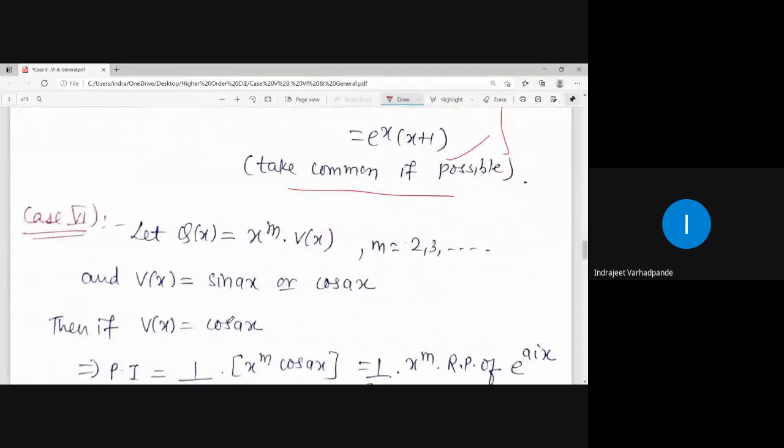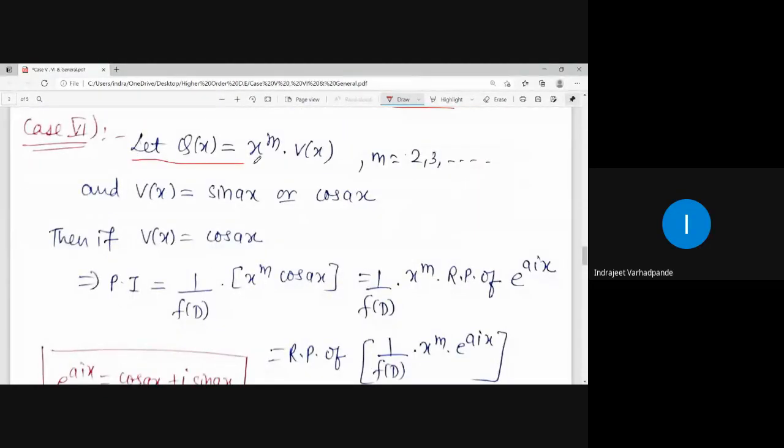So now note down case number 6. Let q of x is equal to x to the power m into v of x, where m will start from 2, 3. Because if m is 1, it is reducible to which case? Case number 5. Because the condition is x must be linear. X is linear means x to the power 1. And therefore there won't be any point, because here v of x is also like sin ax or cos ax. So here the value of m starts from 2, 3 and so on. Then only we identify it as case number 6.